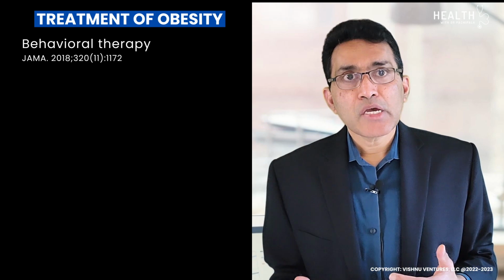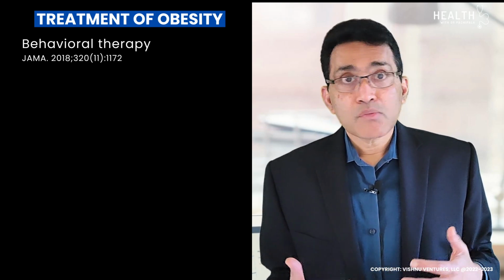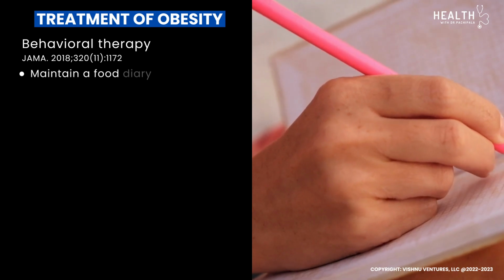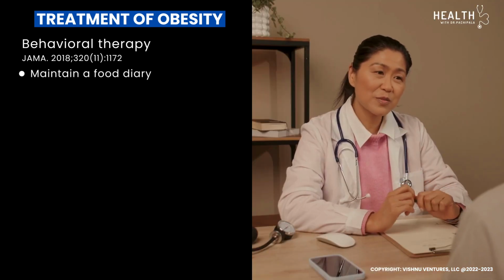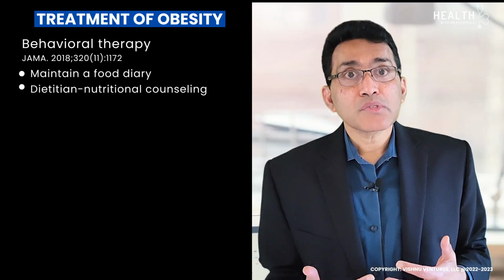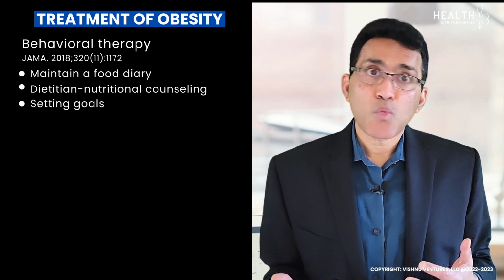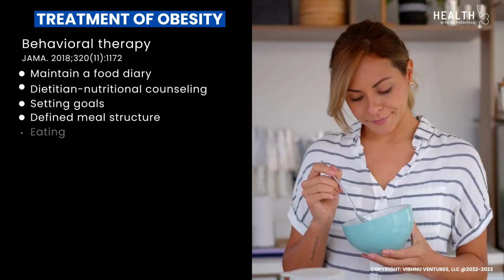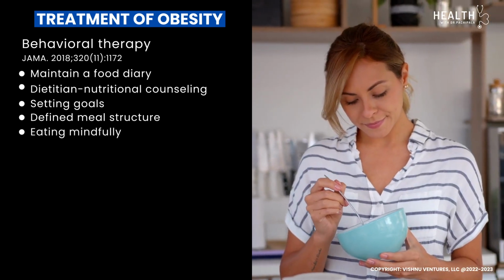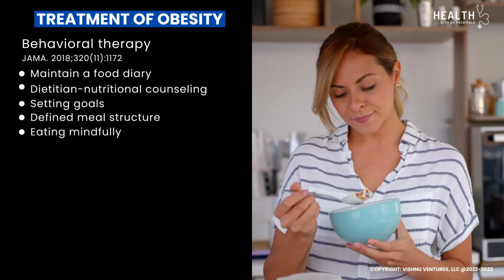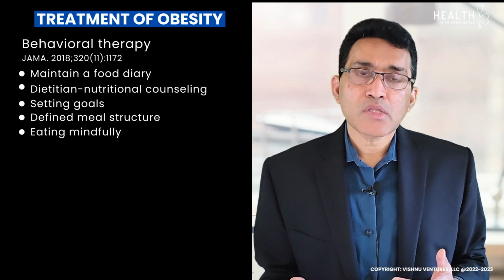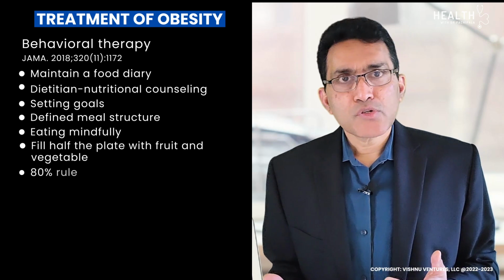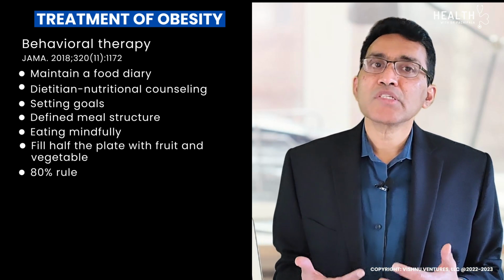Behavioral therapy helps with weight loss. What kind of behavioral change do we need? Monitoring food intake using a food diary, consulting a registered dietitian, nutritional counseling, setting goals like 1 pound a week weight loss, having a defined meal structure, eating mindfully, savoring all the taste and texture and chewing slowly. This will automatically slow down the eating process. Fill half the plate with fruit and vegetables. 80% rule: stop eating when your stomach is 80% full.